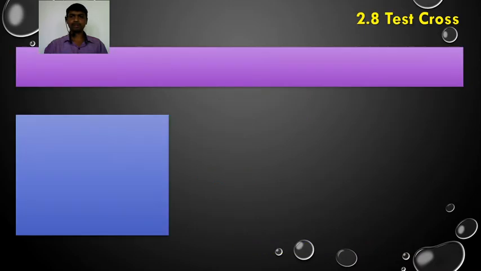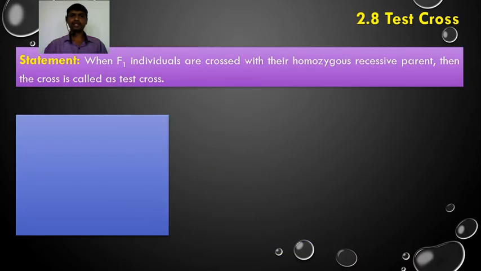Now, we are going for the test cross. So, what is the test cross? When F1 individuals are crossed with their homozygous recessive parent, then the cross is called as the test cross.